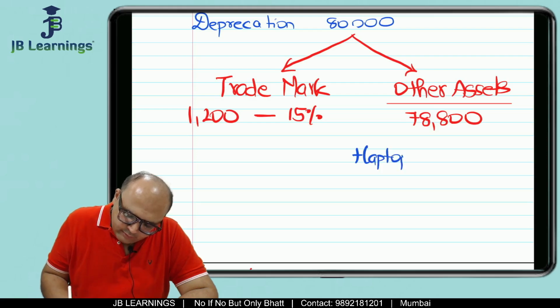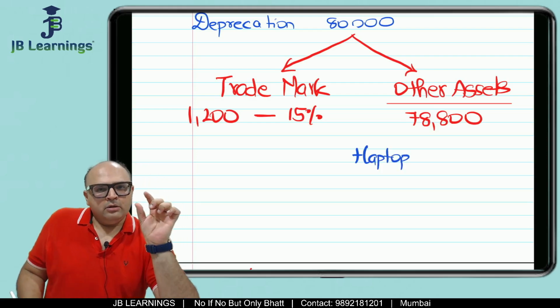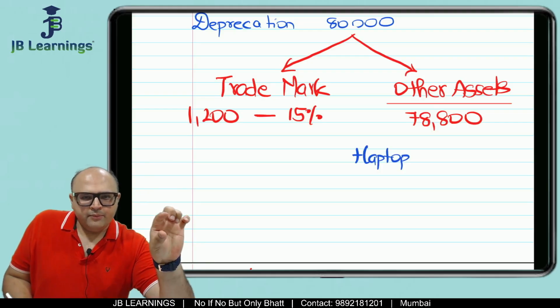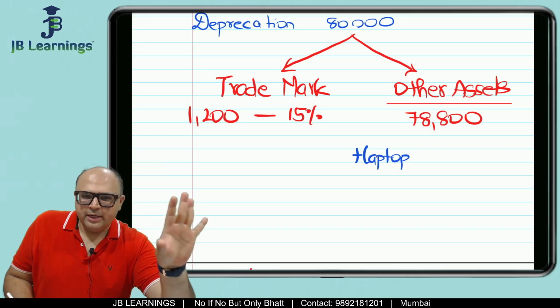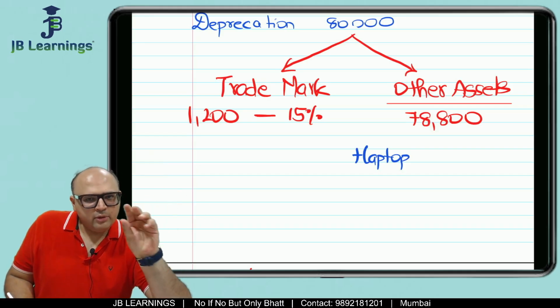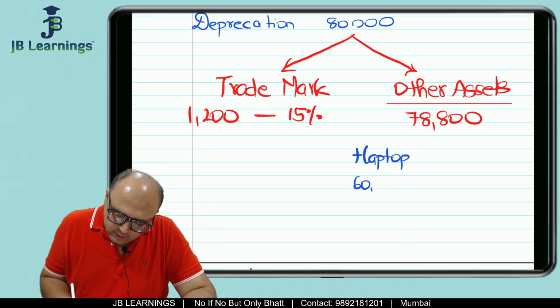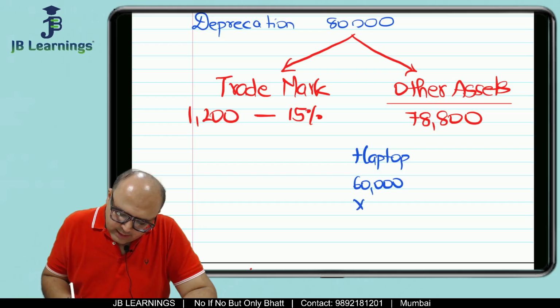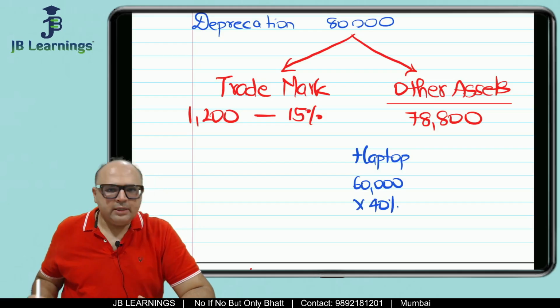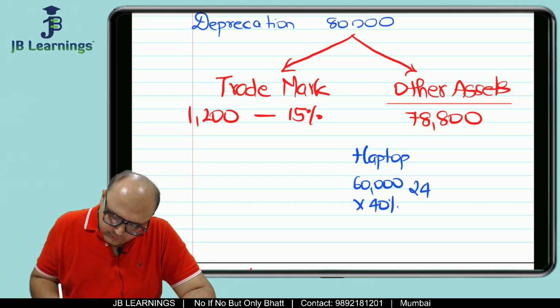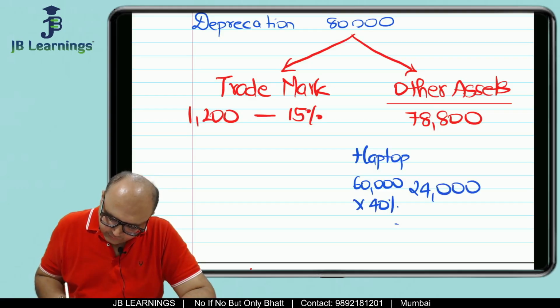So this is a very important adjustment. Asset given in the P&L side. It is capital expenditure. You cannot claim entire capital expenditure. You can claim only depreciation part of that. Correct. So laptop 60,000. Now for computers and laptops, the rate of depreciation is 40%. So this would be 24,000.